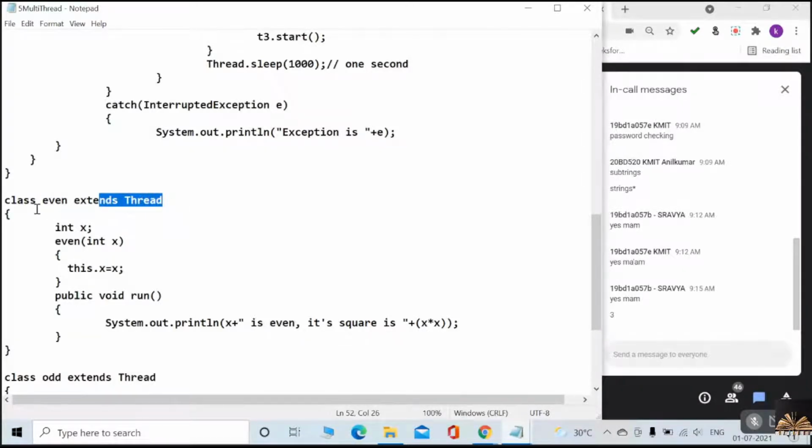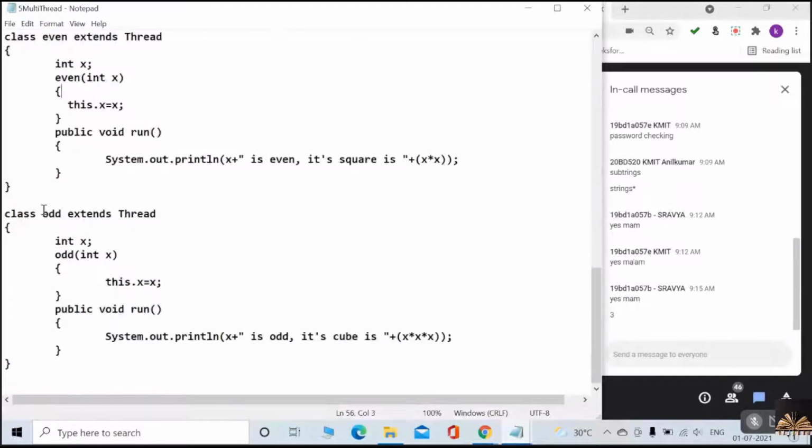So can I say even is a thread, a class which can create threads? Yes, obviously. And the third thread is odd. The class name is odd, and it also extends the Thread class. Understood now?